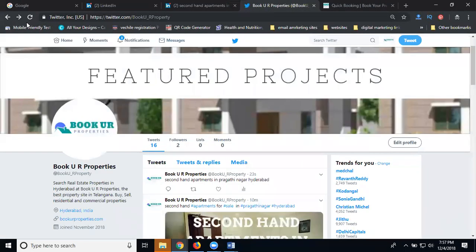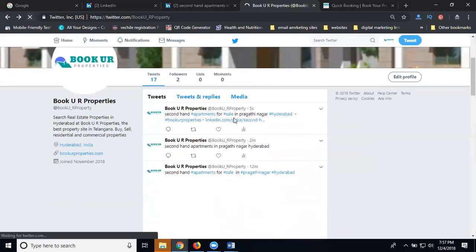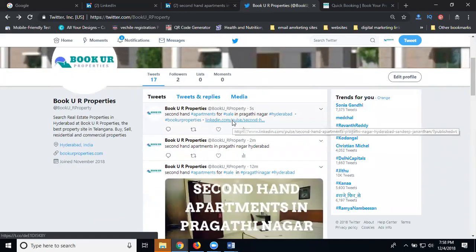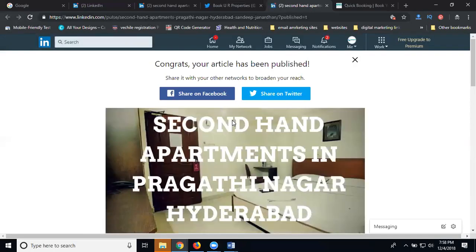Now check. Click refresh. This is it. I'm looking for this option. They go to your LinkedIn article option directly. There is also one drawback: when you're sharing an article to Twitter, the image will not be displayed.